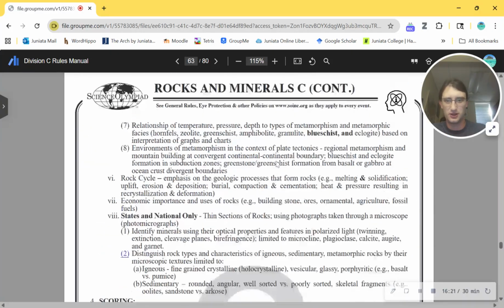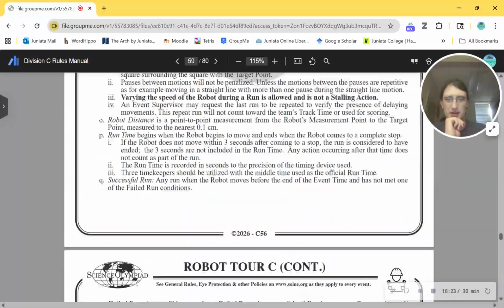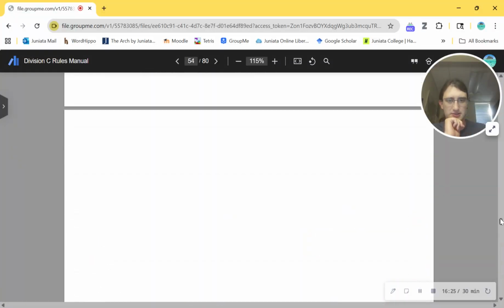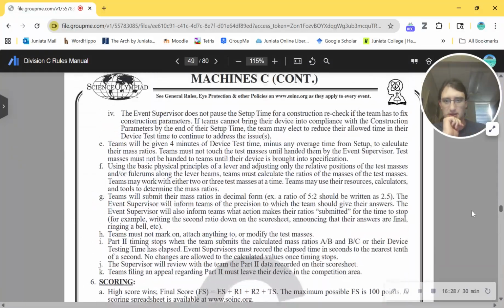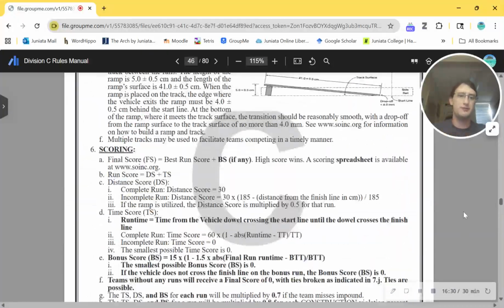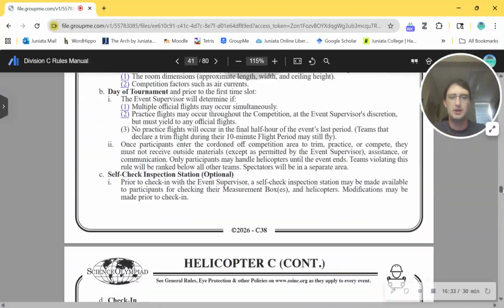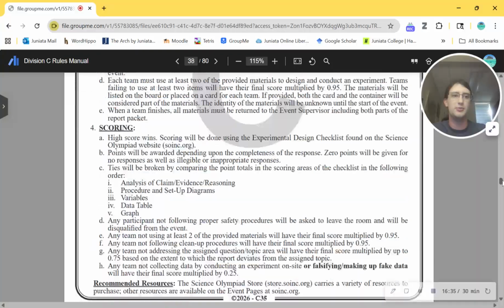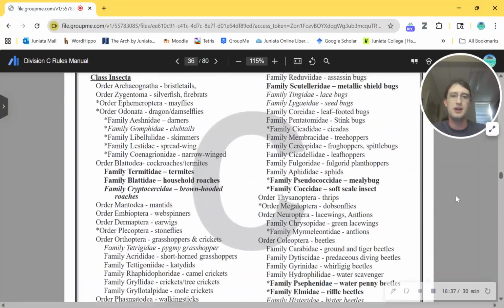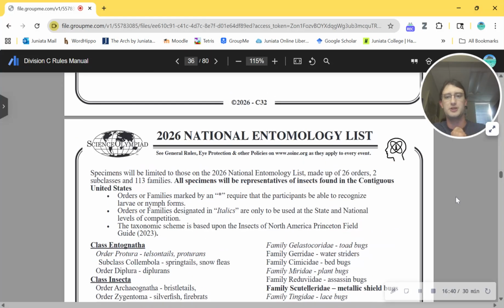Okay, we might as well look. Oh, this is the rocks and minerals. I was going to look at the entomology list and see if I notice anything particular. I do remember one grievance I had with the entomology list last time: they did not require people to know the larval forms of mayflies, caddisflies, and stoneflies. Or maybe it was just caddisflies, but it definitely wasn't mayflies and stoneflies. And I was like, well, those are the most important larvae to know.